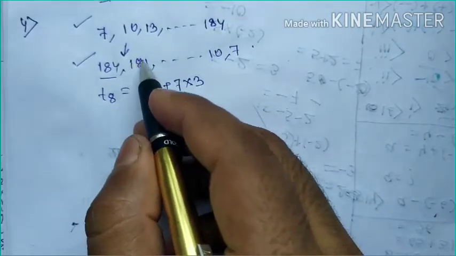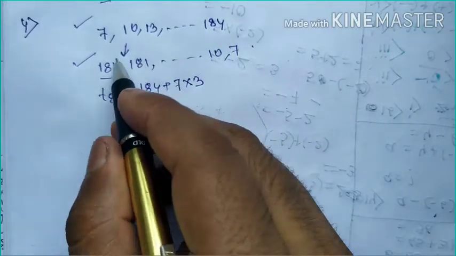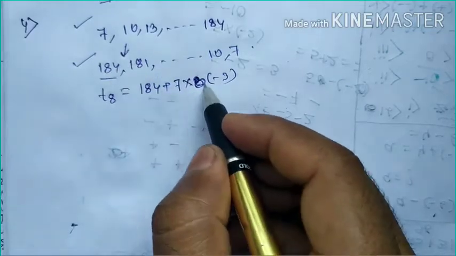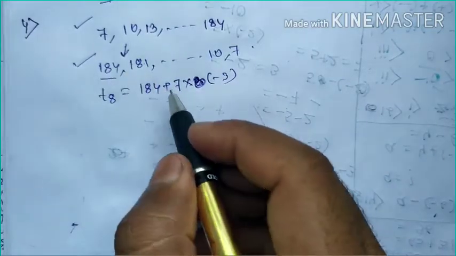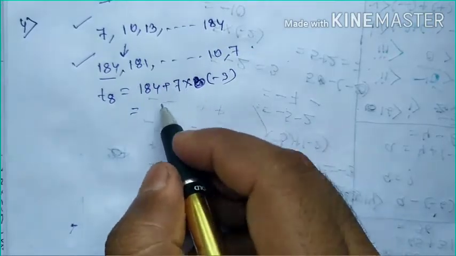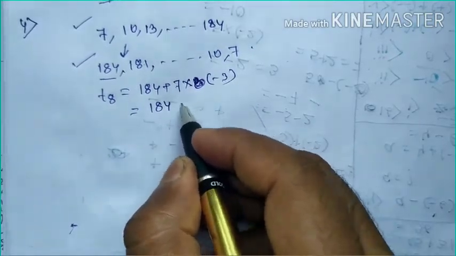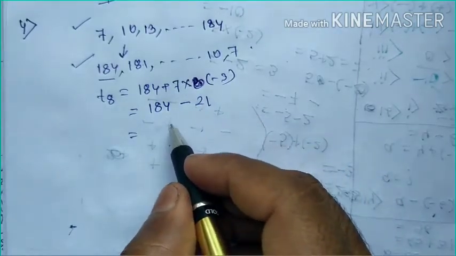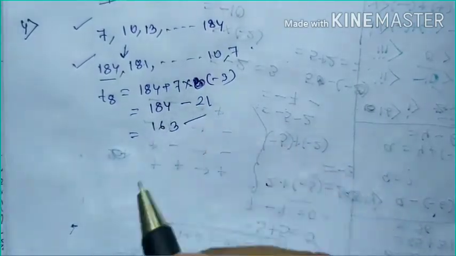So here it is minus 3, because 181 minus 184, so minus 3 will be the d, and 184 minus 3 into 7 equals to 21. Therefore 163.